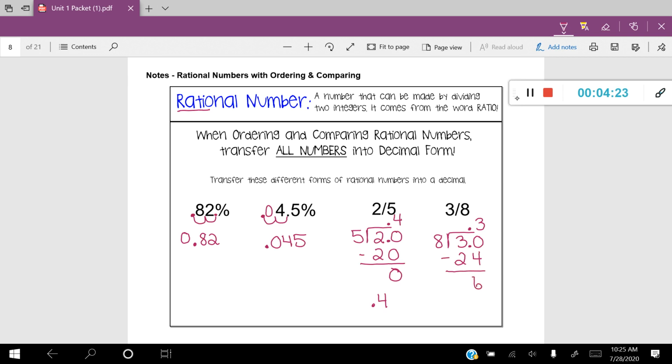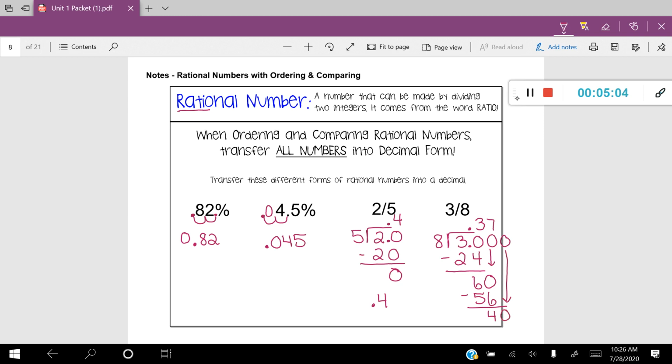Then we ask ourselves, well, since that's not a remainder of 0, we have to keep going. 8 goes into 6 0 times. So that means we have to bring a 0 down, and we have to write a 0 here. So now we can ask ourselves, how many times does 8 go into 60? And the answer there is 7. 7 times 8 is 56. Let's go ahead and subtract them. The goal is to get a remainder of 0. 60 minus 56 is equal to 4, which is not a remainder of 0. So that means we have to continue to drop down a 0.